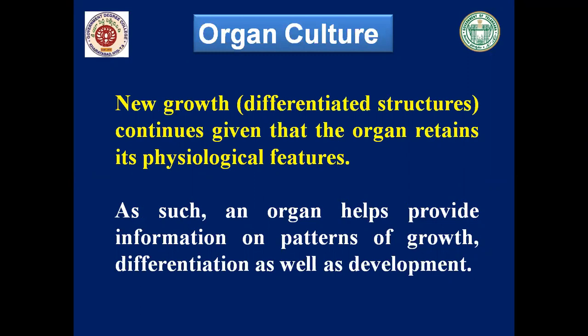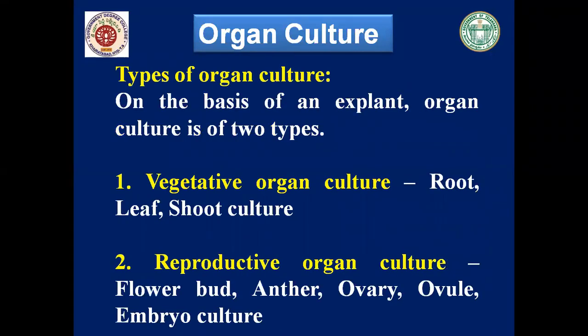Now we'll see what are the different types of organ culture. On the basis of the explant, organ culture is of two types. One is vegetative organ culture. Here the explants used are root, leaf, shoot. And the second one is reproductive organ culture. Here reproductive organs of a plant are used as explant. So it may be flower bud, anther, ovary, ovule, embryo, etc.